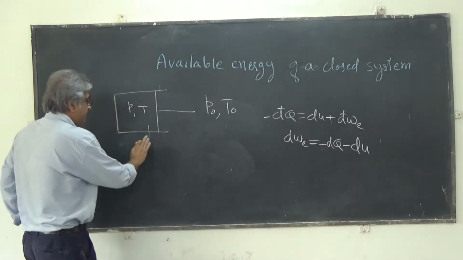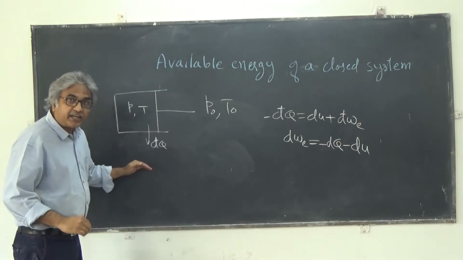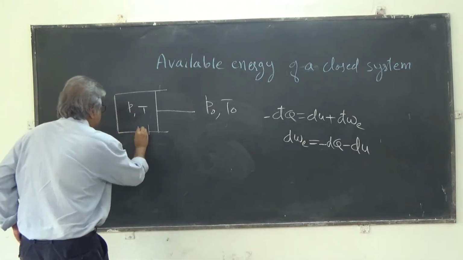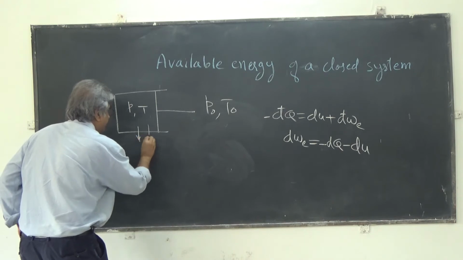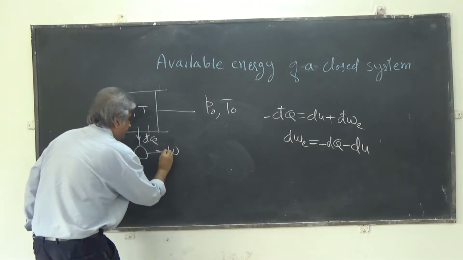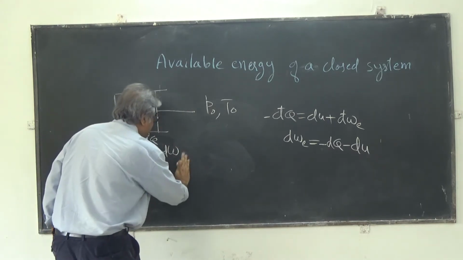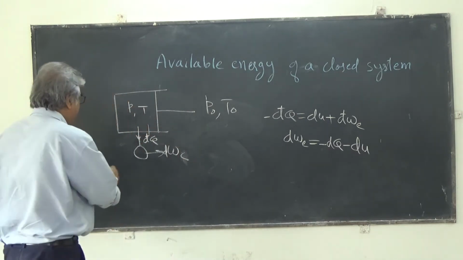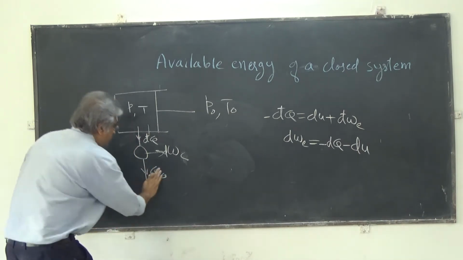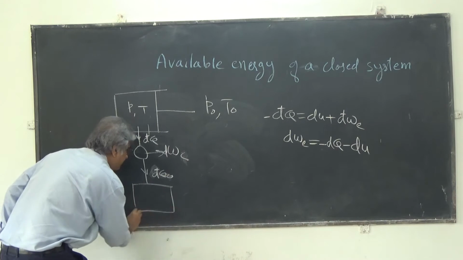Now let's consider that dQ amount of heat is flowing out. We will run a Carnot engine. So this is dQ, and this is your engine. You get dWc, here we have used E for expansion, so let's say C is for Carnot engine. And this is dQ naught, the heat rejected, in differential form, at T naught.